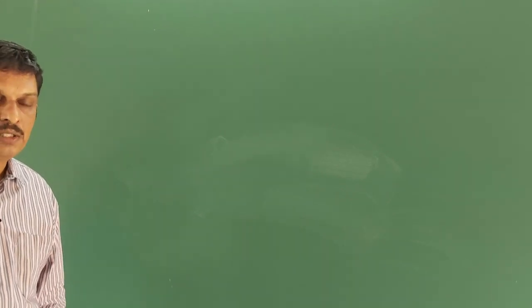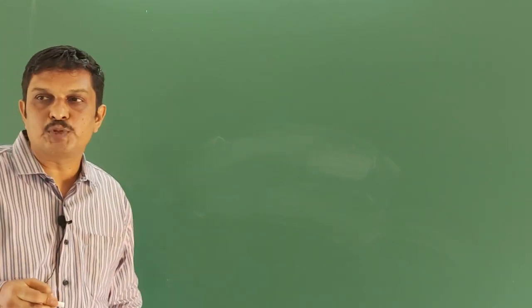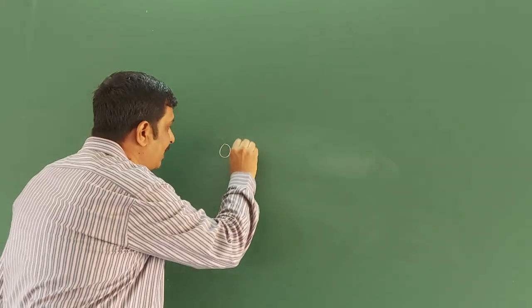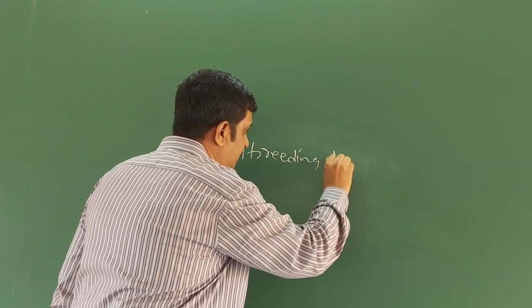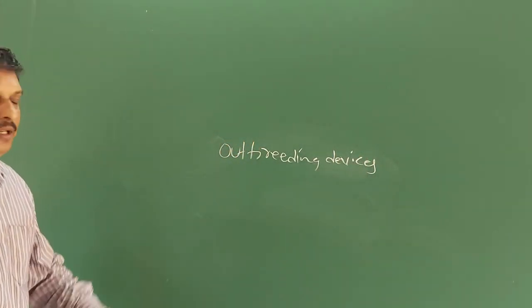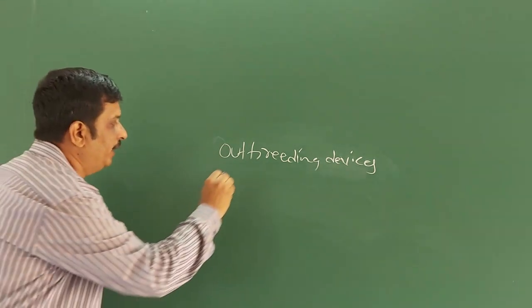Well, students, in the last class, you have learnt about pollination and the types of pollination. Today you are going to learn outbreeding devices. Before explaining outbreeding devices, one should know what is meant by breeding.